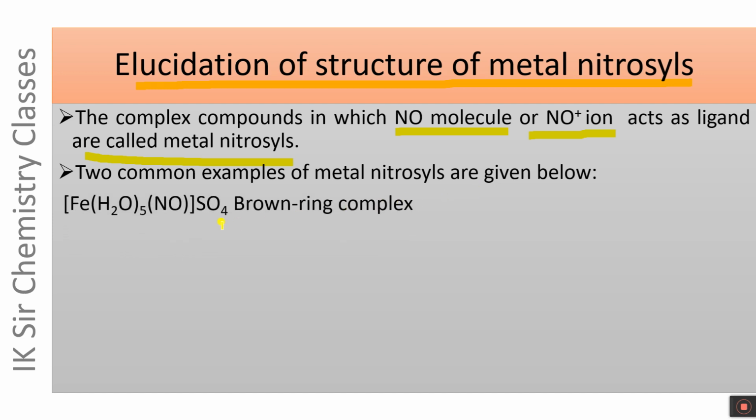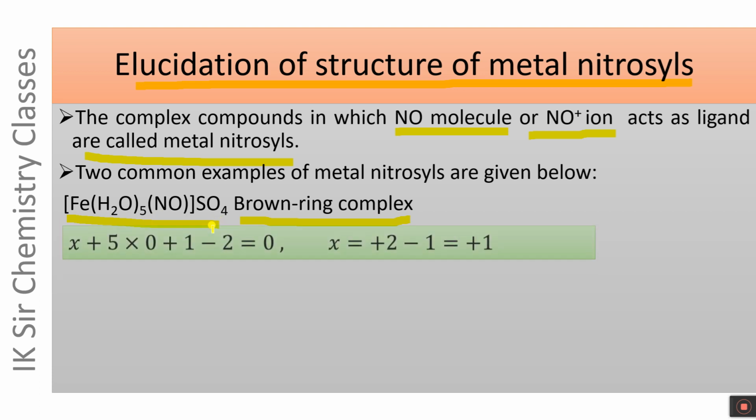The first one is Brown ring complex. It is a well-known complex formed during the ring test for nitrate in the given salt solution. Its composition is [Fe(H2O)5NO]SO4. Let us calculate the oxidation number of iron in this Brown ring complex.